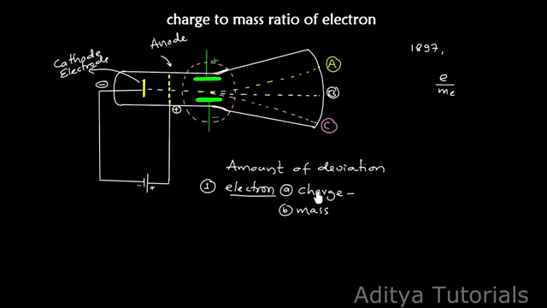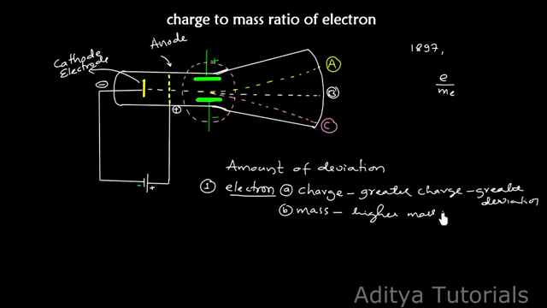If the electron is associated with a greater charge, then greater deviation. Similarly, if the electron is associated with a higher mass, then smaller deviation.